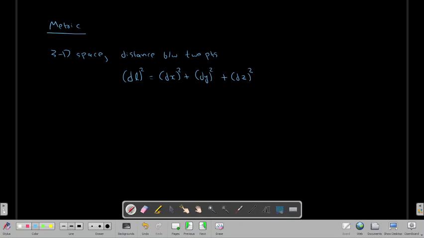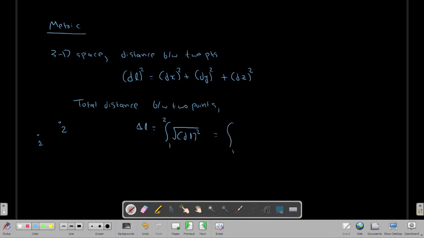If I want to find the total distance between two points, point 1 and point 2, then the integration from point 1 to point 2 of this will give it.